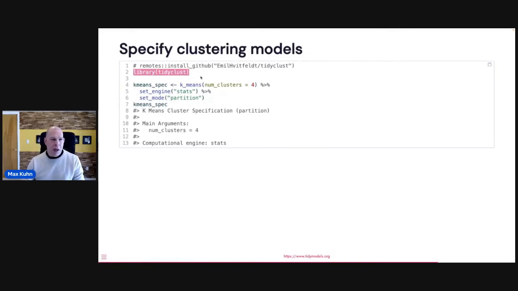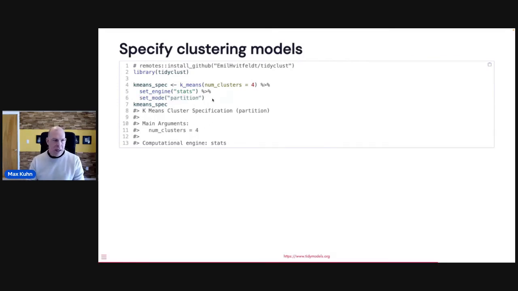It sets up a model type or a clustering type called k-means, which does k-means clustering. You would specify the number of clusters. And just like with supervised models, there's an engine, so there's different ways you can actually do the computations with k-means. And then we have a new mode, which is partition, which is unsupervised clustering. And again, this is just a specification of what you want to do.